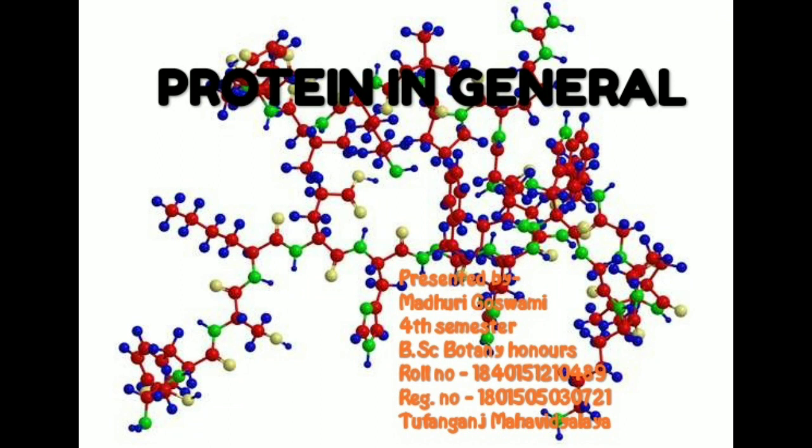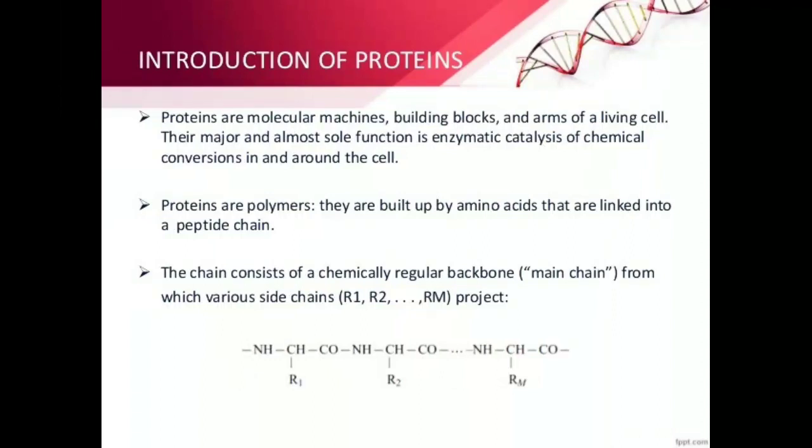Today I am going to discuss about protein. Proteins are molecular machines, building blocks and arms of a living cell. Their major and almost sole function is enzymatic catalysis of chemical conversions in and around the cell. Proteins are polymers. They are built up by amino acids that are linked into a peptide chain. The chain consists of a chemically regular backbone from which various side chains such as R1, R2, R3, etc. extend.